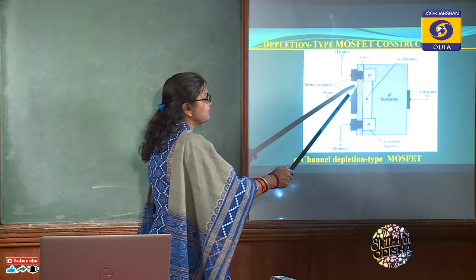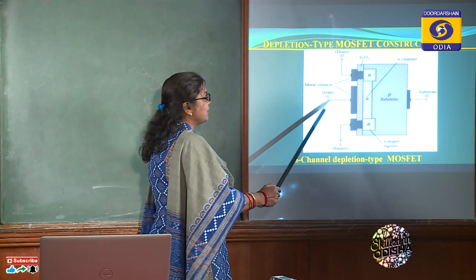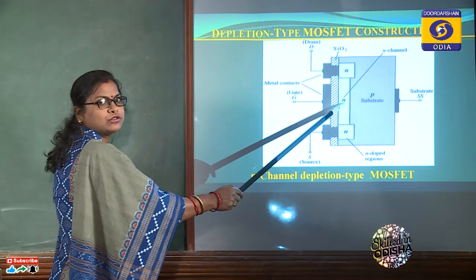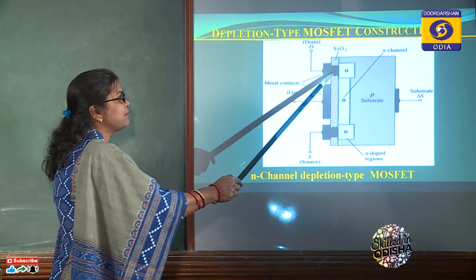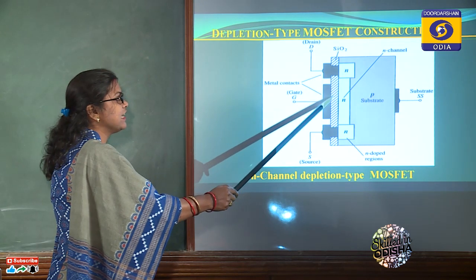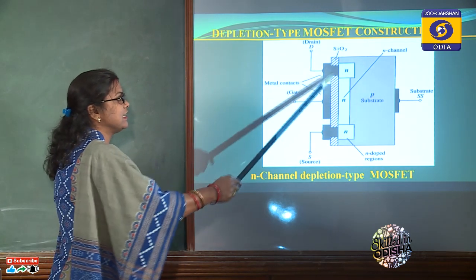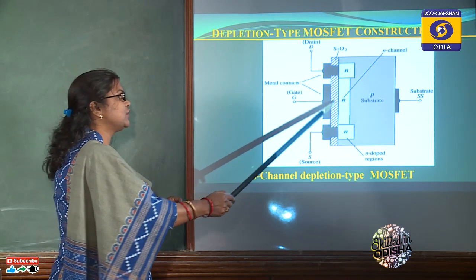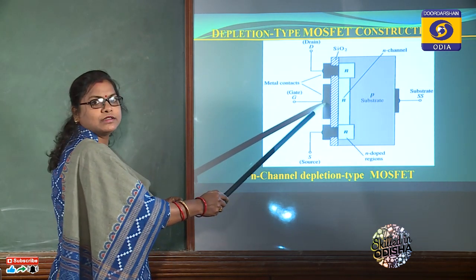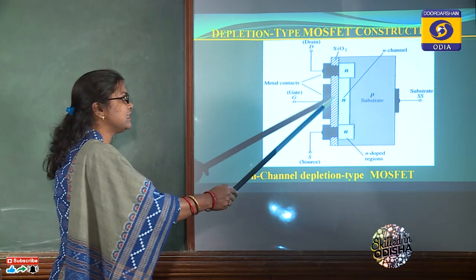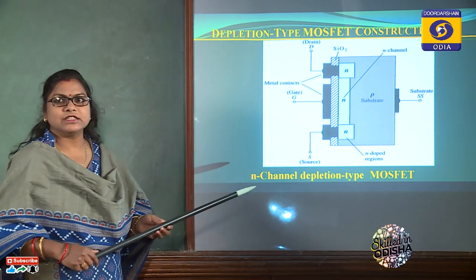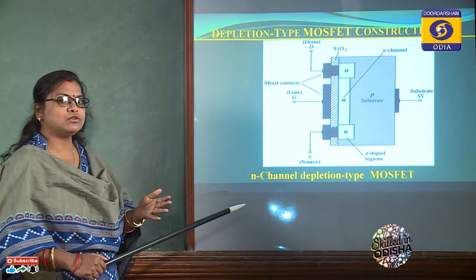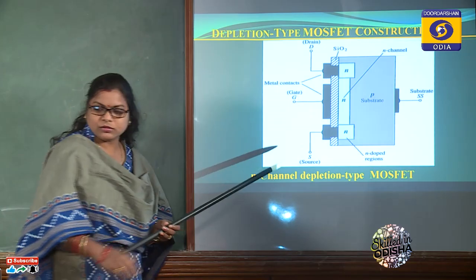But in this case, the gate terminal is connected by an ohmic contact, which is not connected directly to the channel, rather it is separated from the channel by a thin layer of silicon dioxide. This is a dielectric layer which isolates the channel from the gate terminal. Because of this thin layer of silicon dioxide, the input resistance of the MOSFET is very high in comparison to the FET also.